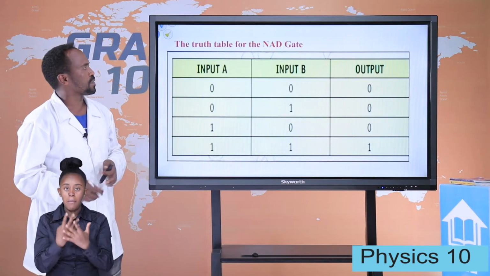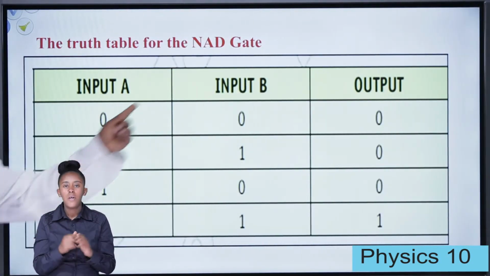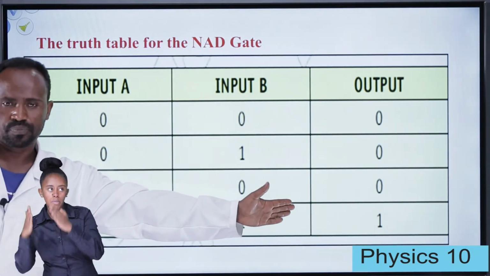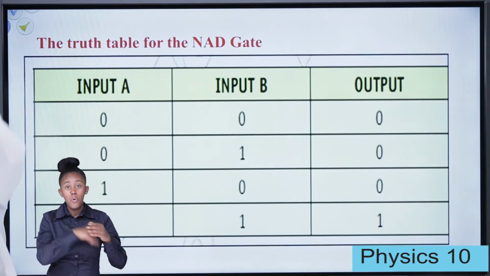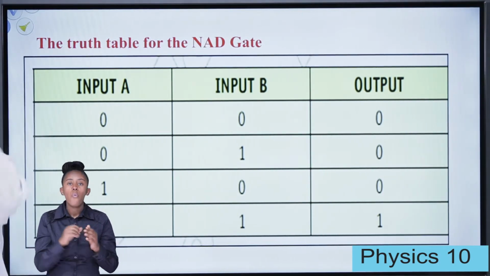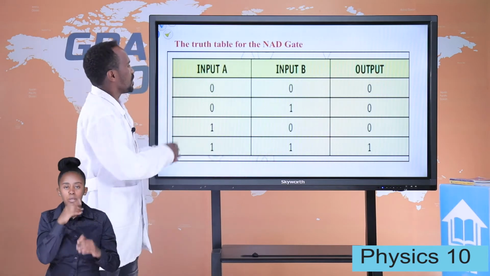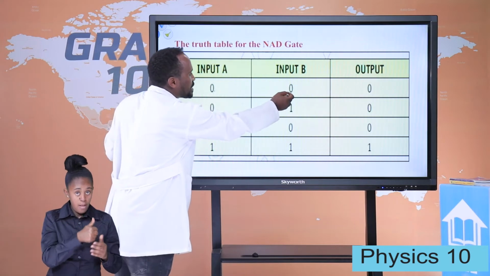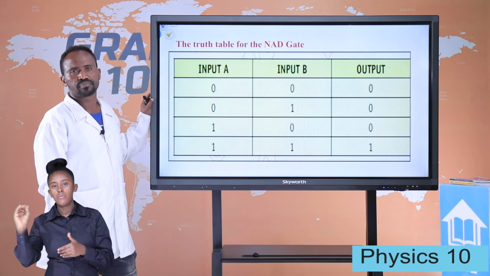Look at this truth table. Student, input A here, input B here, output is there. I say that the output is 1 if and only if both inputs are 1. Let us see this from the truth table. When input A is 0 and input B is 0, the output is 0 for the AND gate.